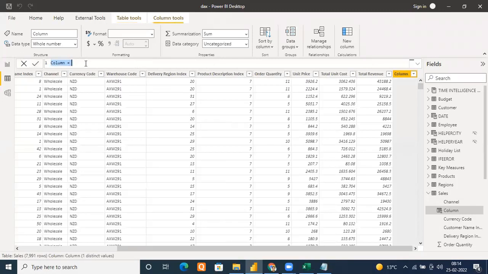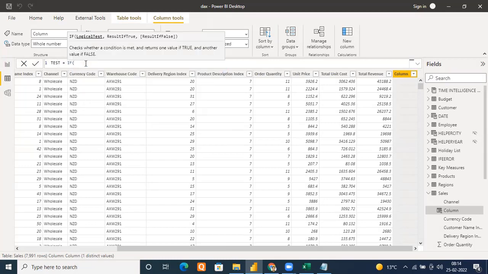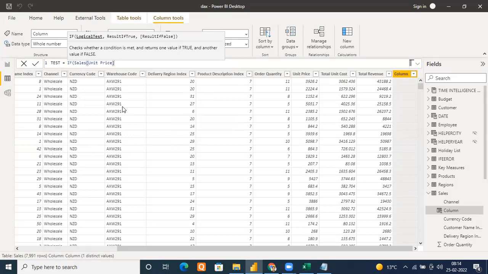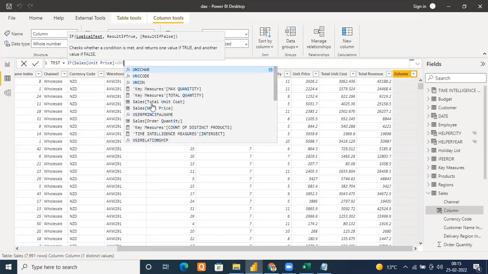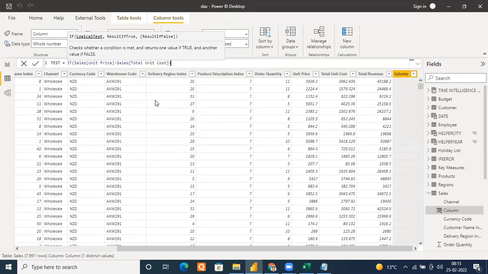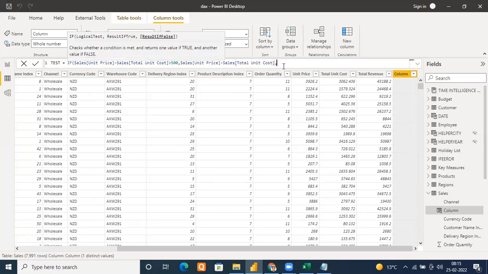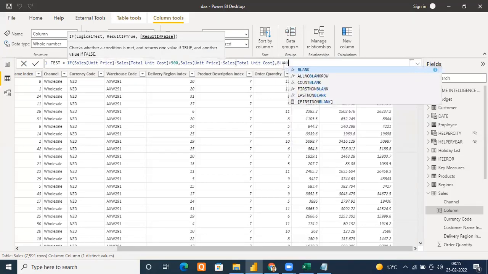Okay. I'm going to say just test equals IF unit price minus unit cost is greater than 500, then I want to see the same thing. Same thing. If it is greater than 500, then I want to see the difference. Otherwise, I don't want to see anything. So if I don't specify anything, it will take blank. If you want to specify, you can specify blank. It's your choice.